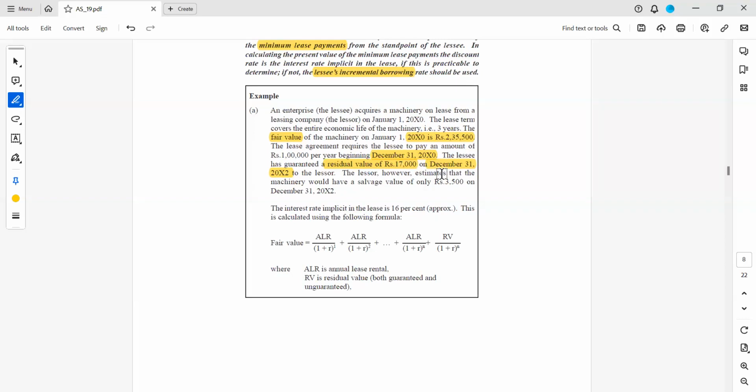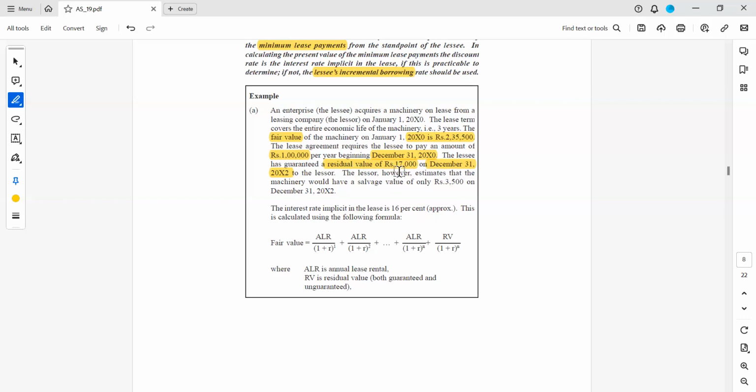So at the end of the 3-year life period of the asset, or the lease period, the residual value of the asset is considered to be 17,000. And apart from this 1 lakh committed by the lessee, if he wants to own the asset at the end of the 3rd year, then he has to pay an additional 17,000 to own the asset.